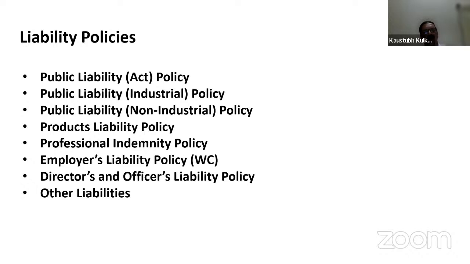The awareness of these types of liabilities is very high in the USA and Canada, and it may happen that the claims, if any, will be more if the jurisdiction given is USA and Canada, wherein the amount of liability when we are paying will be in dollars. If we accept the USA and Canada jurisdiction, the amount of liability which will be paid will be in foreign currency. So it is very important when we are issuing any type of liability policy that we should know which types of jurisdictions we are allowing.